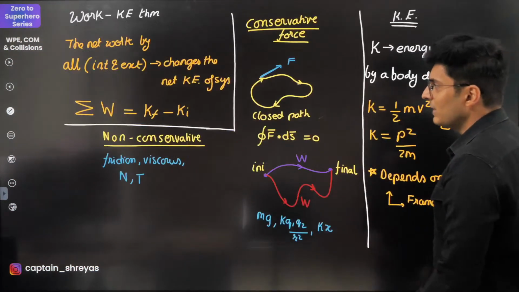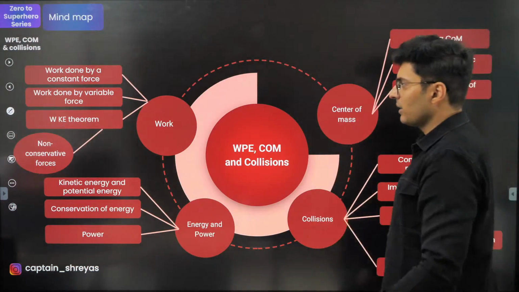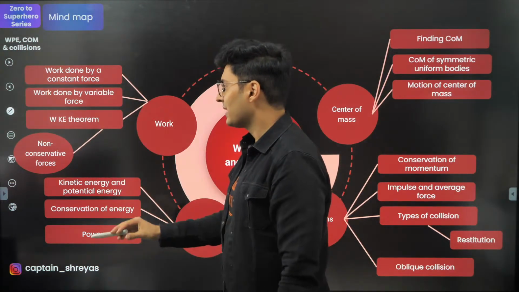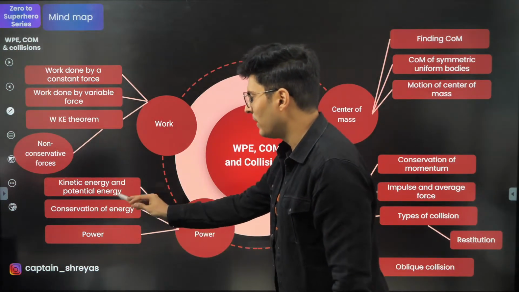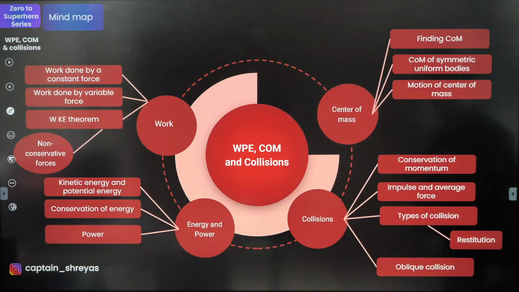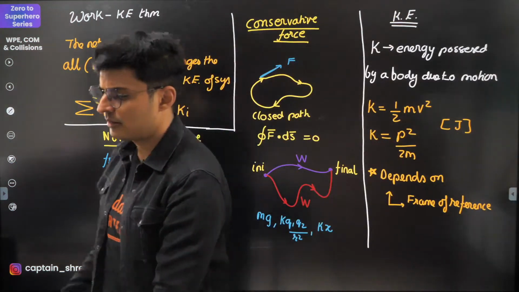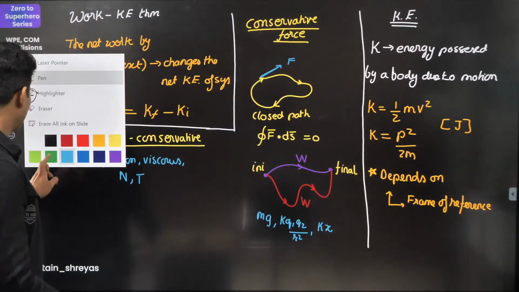Fair enough. So we have completed many things in our mind map, like you can see: work kinetic energy theorem, work done by variable force, non-conservative forces, etc. Let's also talk about power, and then we'll go to energy conservation and mechanical energy as well. I think here only I can add things about power because we have space.